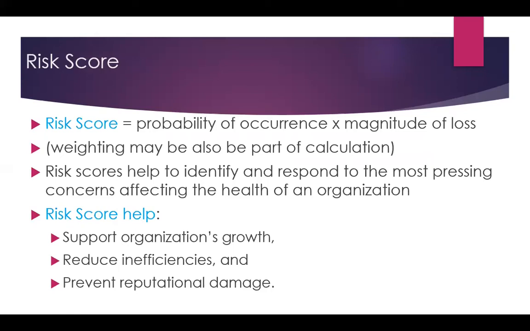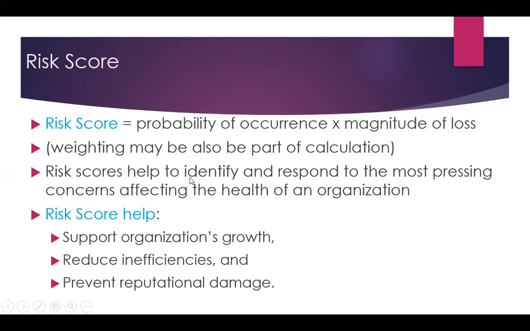So, after identification of risk, we need to analyze the risk. For analysis of risk, we calculate risk score, and risk score is equal to probability of occurrence multiplied by magnitude of loss or impact. Weighting may be part of calculation. Risk score helps to identify and respond to the most pressing concern affecting the health of an organization. So by calculation of risk score, we can identify the most pressing concern. Risk score helps to support organization growth, reduce inefficiencies, and prevent reputational damage.